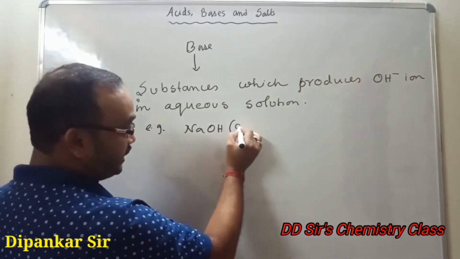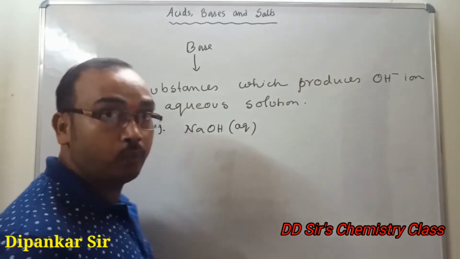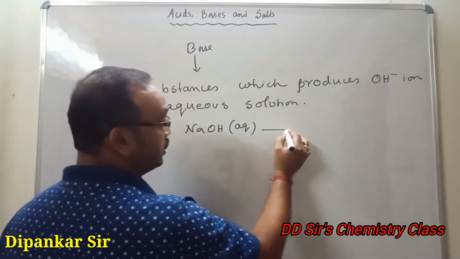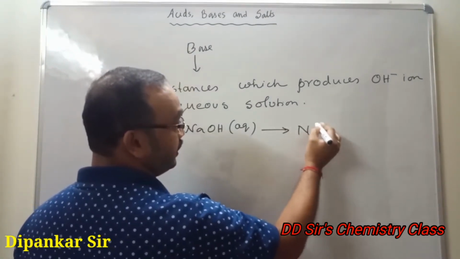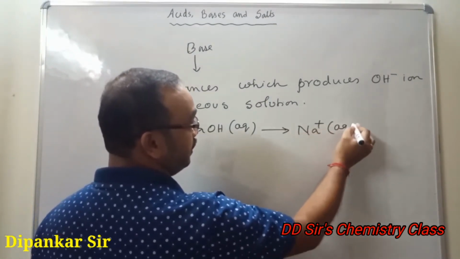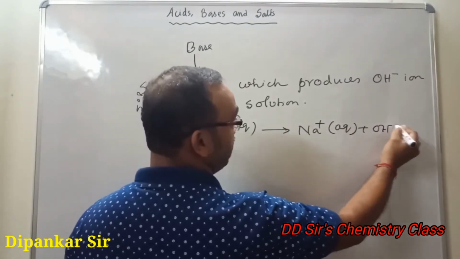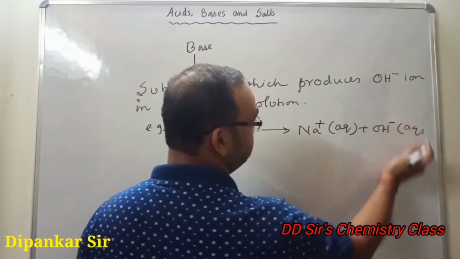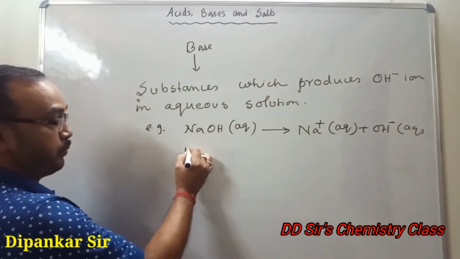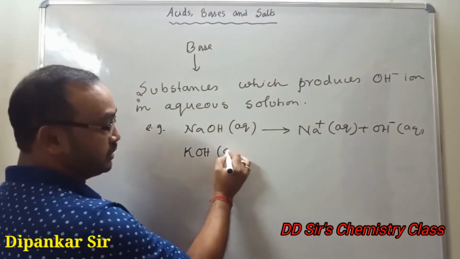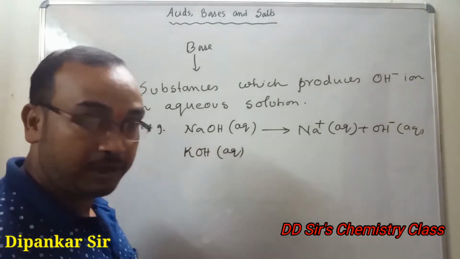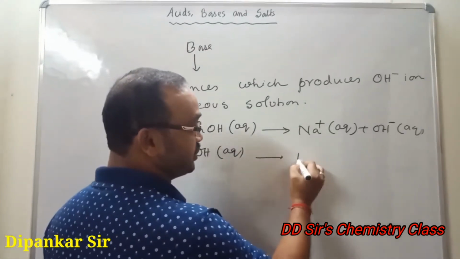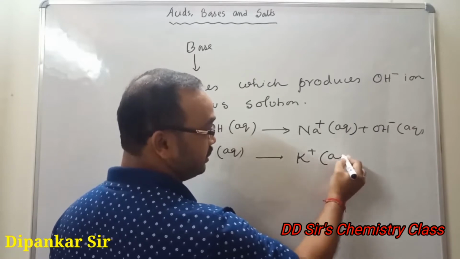Example, NaOH aqueous. Aqueous means water. It will dissociate as Na plus aqueous and OH minus aqueous. Say potassium hydroxide, since it will dissolve, it dissociates like this.